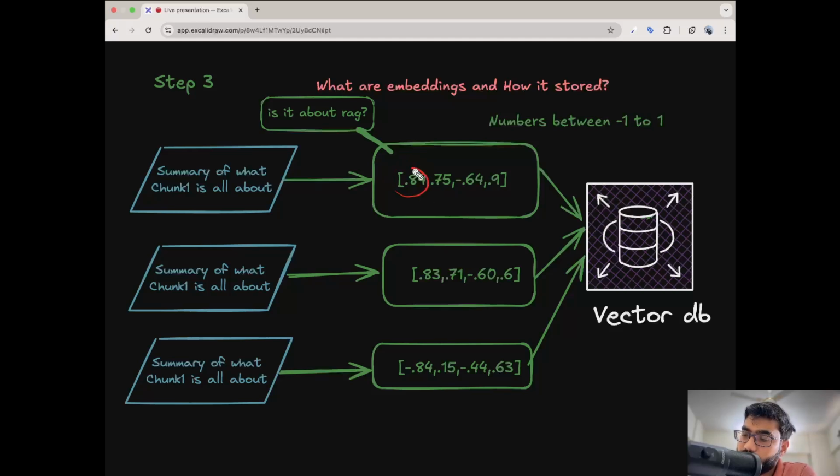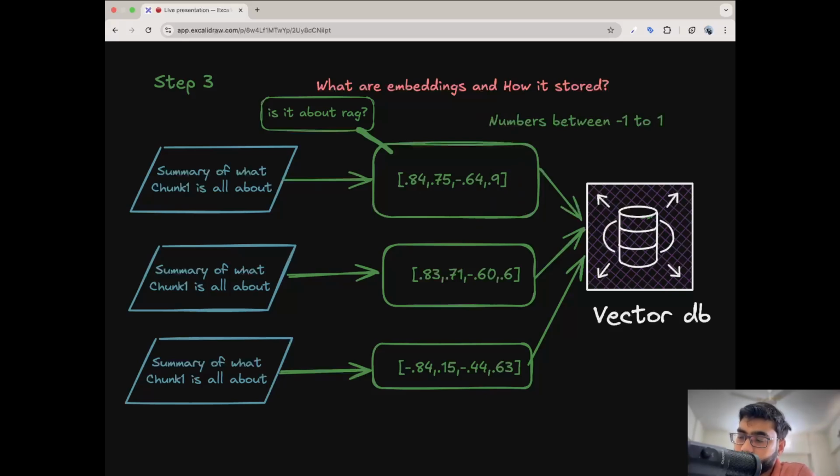Maybe the first number represents the summary about what is RAG. Maybe 0.75 represents what is generative AI. It depends on which embedding algorithm you have used, but under the hood these embeddings are numbers which store the summary of what each chunk is talking about. So in the third step, when we give the chunks to the embedding algorithm, it creates embeddings like this in the form of numbers.